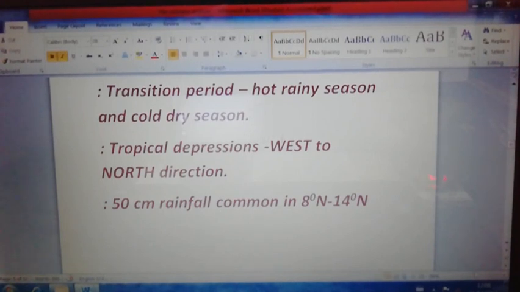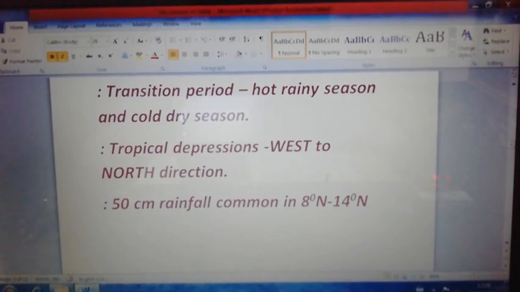I mean states like Haryana, Punjab, part of UP, even our state also gets rainfall with the tropical depression which forms in the Bay of Bengal. It rarely forms in the Arabian Sea.